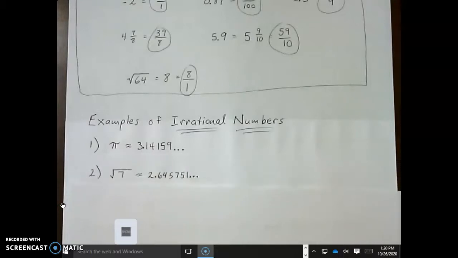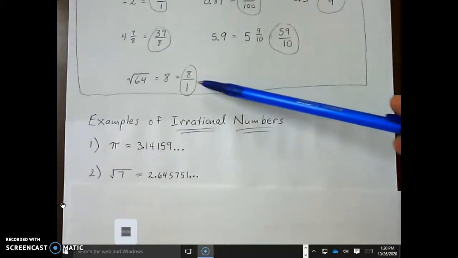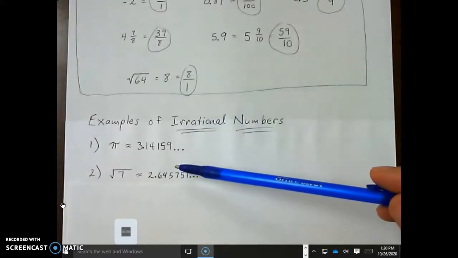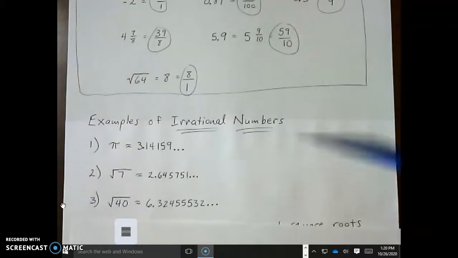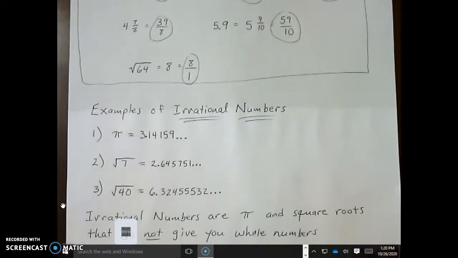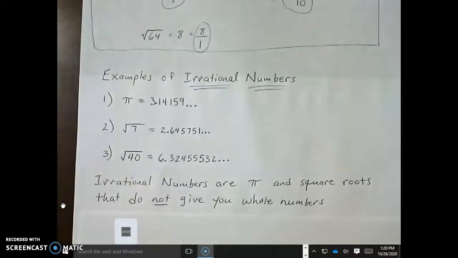Now this is a square root, but compare it to this one. That one gave us a whole number. This gives us a whole lot of decimal numbers. So that is irrational. This number will never stop. It will never repeat. And one more, you get the idea. Some people will tell me it repeats because of those 5s. It is not a repeating decimal. So that's really it. Irrational numbers are pi and square roots that do not give you whole numbers. That's what you need to know.